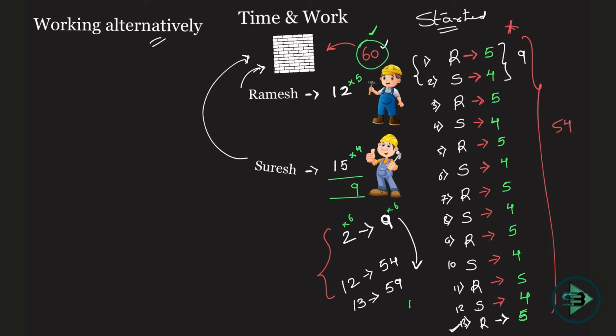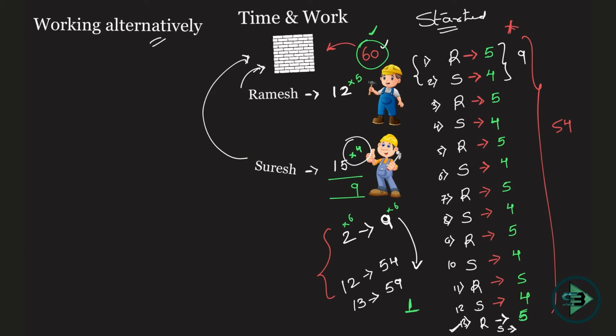So one brick is remaining to be put in to finish the work. And who is working now? Suresh. Okay, as you know, Suresh will be working. What is the capacity of Suresh? He can put in 4 bricks in one day. 4 bricks in one day, but you're not supposed to put in 4, you're supposed to put in 1.